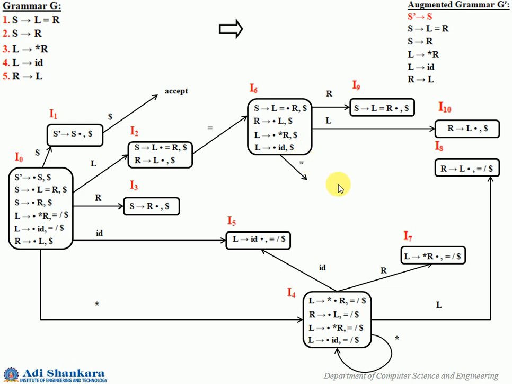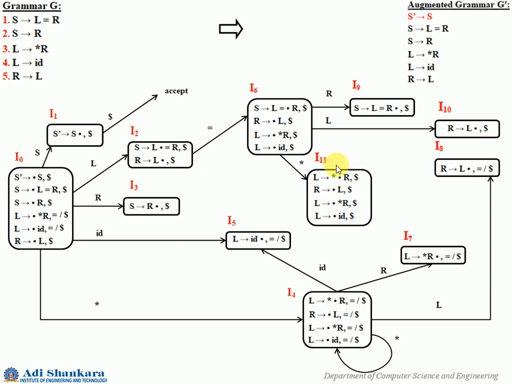Just see here. On star, L gives star dot R comma dollar. Then again the R productions on the left side. So you will have R gives dot L dollar, and again L gives dot star R comma dollar, L gives dot ID comma dollar, and you cannot add any more. So the closure is over. You make it a new state.